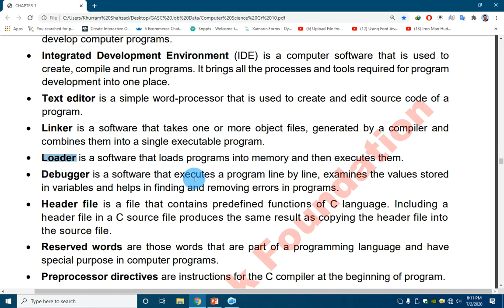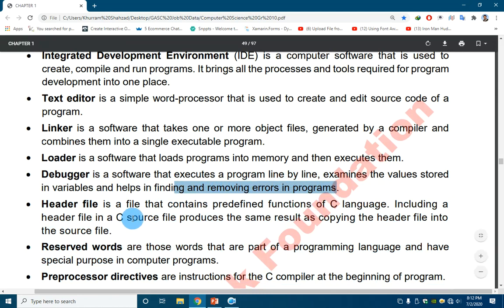Debugger is a software that executes a program line by line. It examines the values stored in the variables and helps in finding and removing errors. Debugger is not actually an automatic tool for removing errors, but it is a tool which helps in finding and removing the errors in the program.